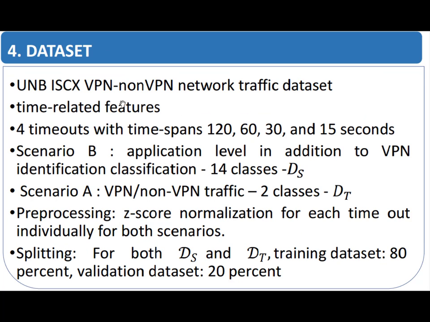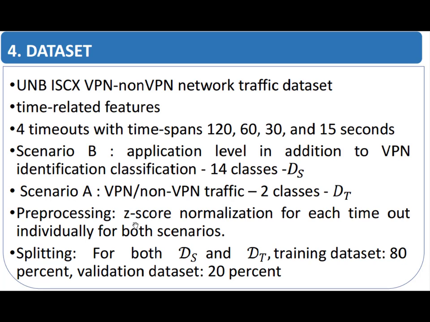Here we explain the dataset used. We use the UNB VPN non-VPN network traffic dataset. It has time-related features, and there are 4 timeouts with time spans like this, and there are 2 scenarios. Scenario B dataset has application level in addition to VPN non-VPN identification, and so this has 14 classes, and this dataset is assigned as the source dataset. Scenario A dataset has VPN non-VPN traffic classification, so it has 2 classes, and this is assigned as the target dataset.